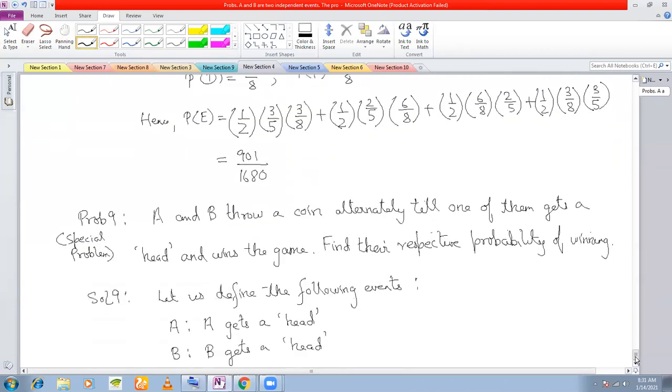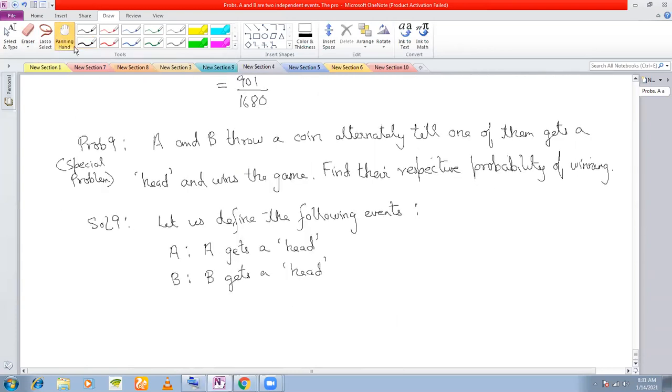Let us find the respective probabilities of winning. Let us find the probability of A winning first. So let us define the event E as A wins the game. Clear or not? Yes, sir. Because we have to find both the probabilities. You can also define the event as B wins the game. I am starting with A wins the game.